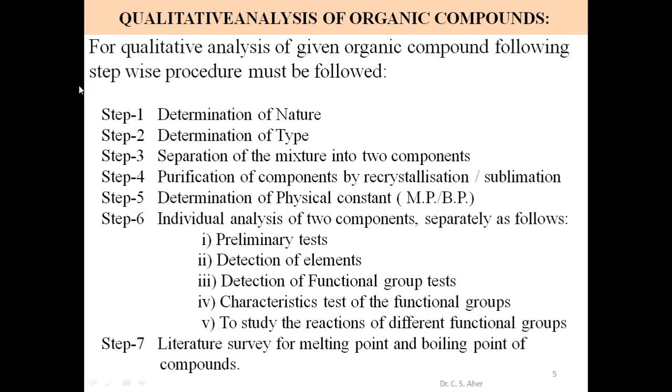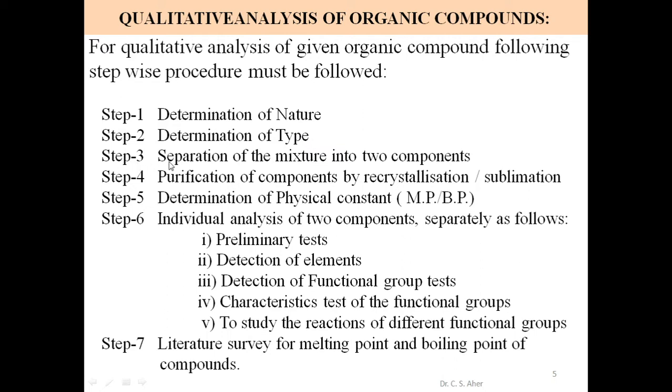In qualitative analysis of an organic compound, we follow several steps. These steps are given here. In the first step, we determine the nature of that substance or organic compound. In the second step, we determine its type. There are 4 types; among these, in which type is this substance present? Acid, base, phenol or neutral.